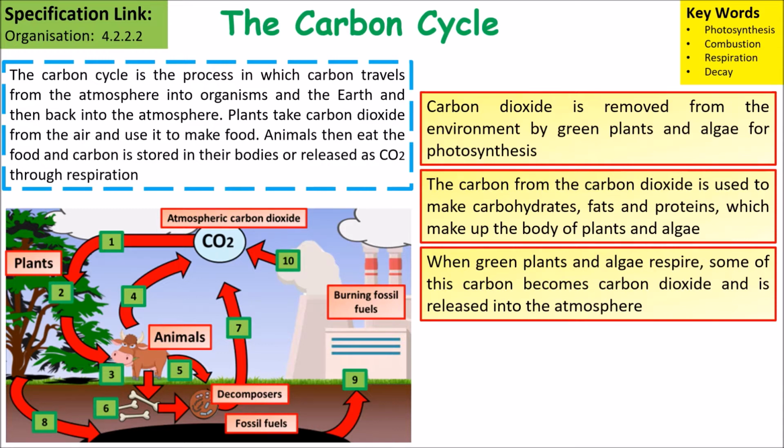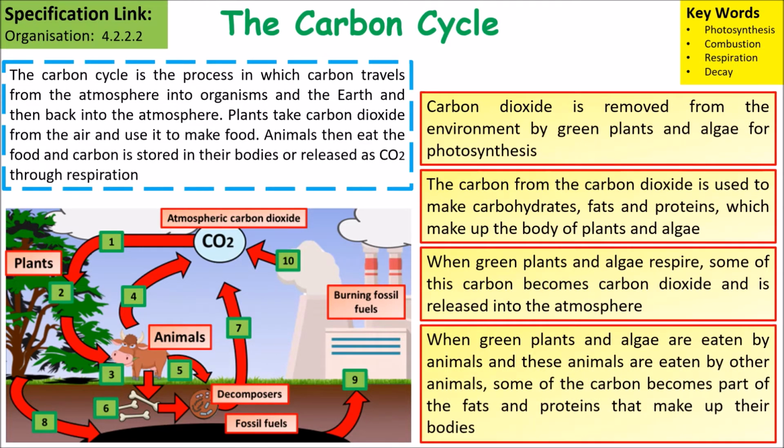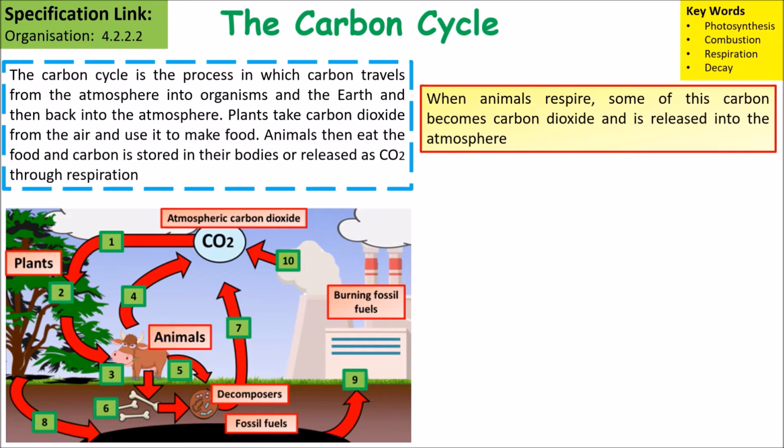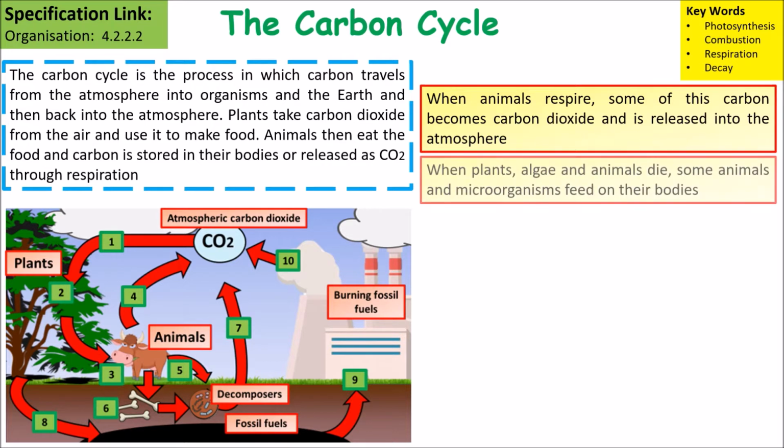So when green plants and algae are eaten by animals, and these animals are eaten by other animals, some of the carbon becomes part of the animal, part of their fats, and makes up the animals' bodies. When the animals respire, however, some of that carbon is released back into the atmosphere as carbon dioxide.